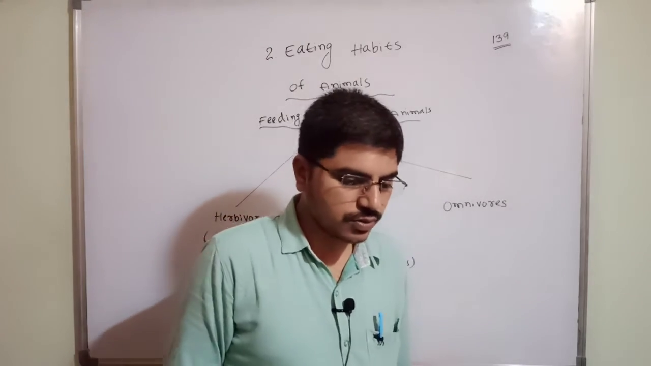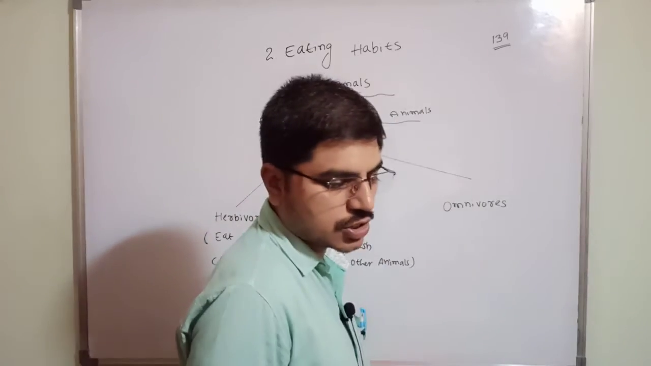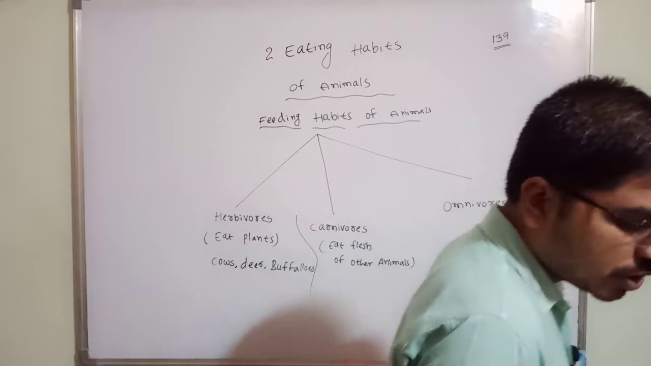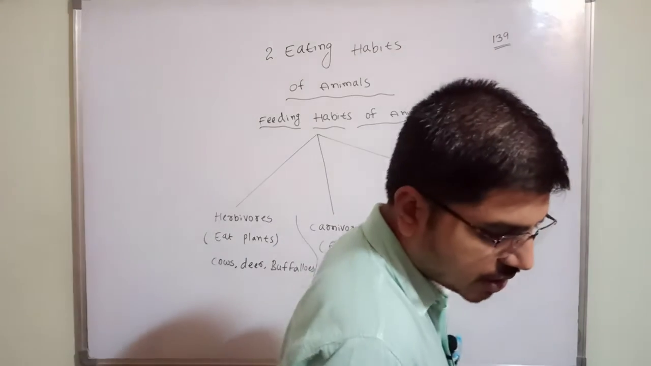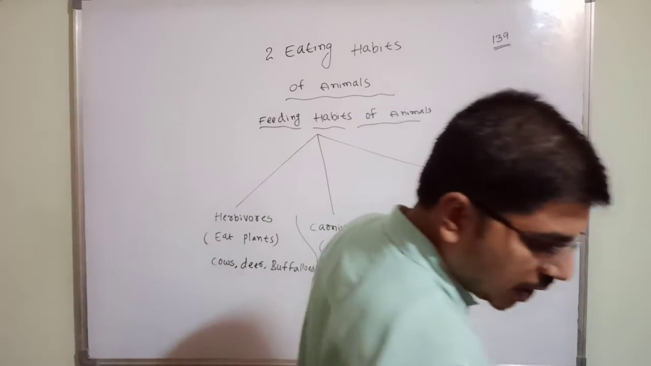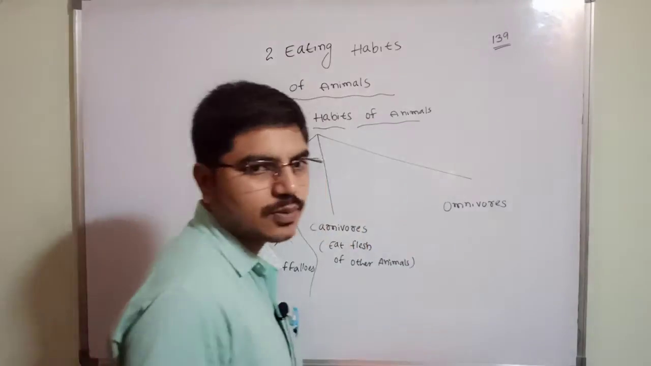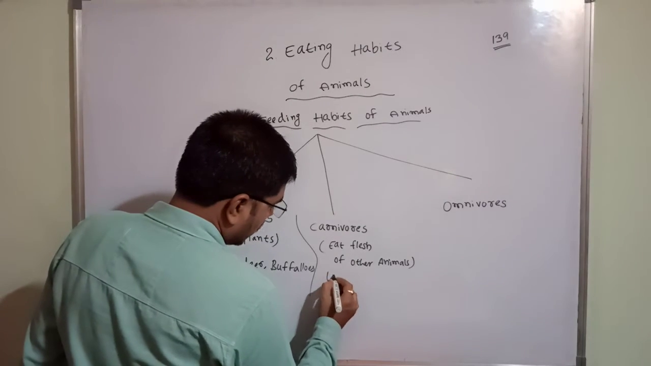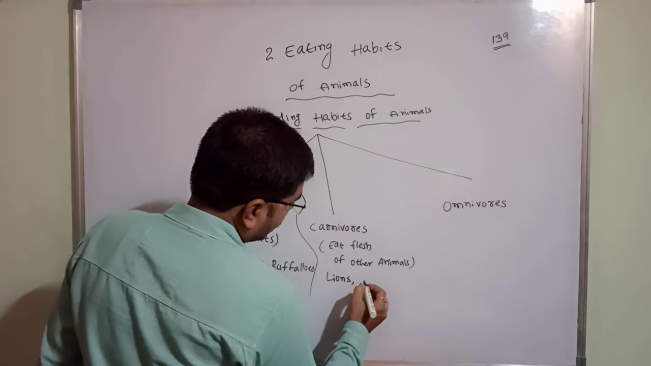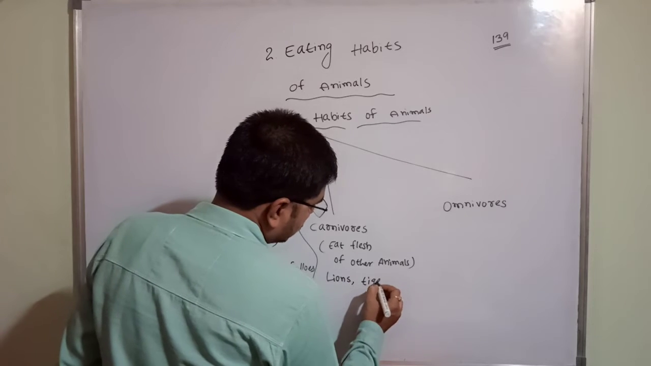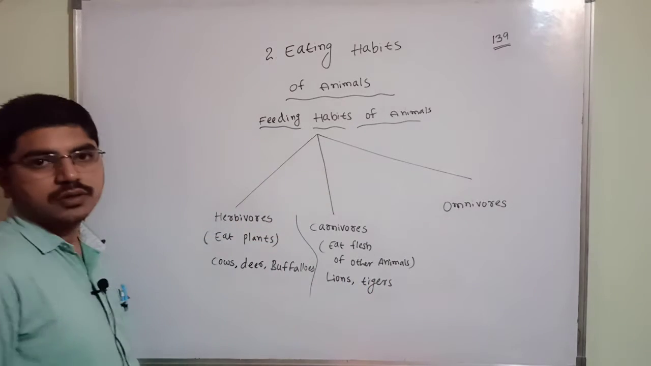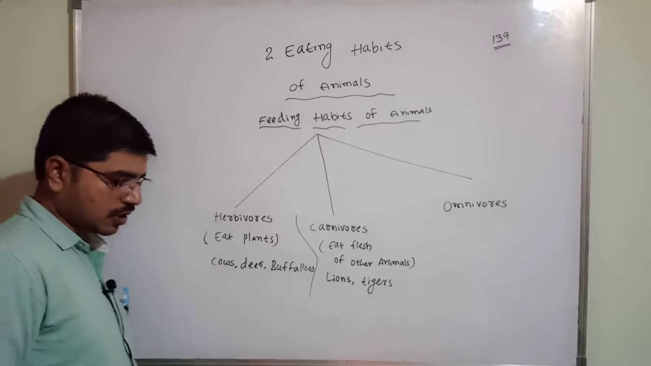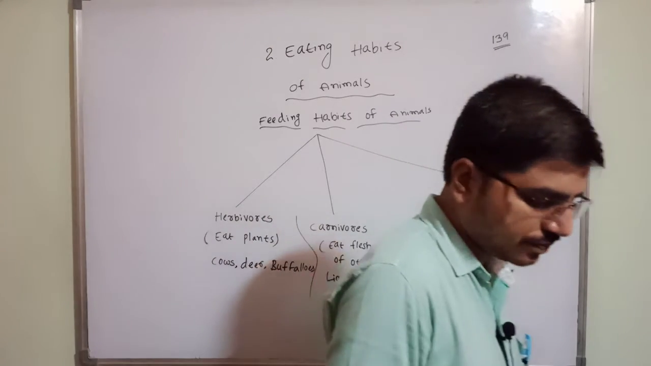Examples of carnivores are lions, tigers, leopards and eagles. Two examples are enough, since everyone knows lions and tigers very well. Okay, clear. Carnivores are completed.